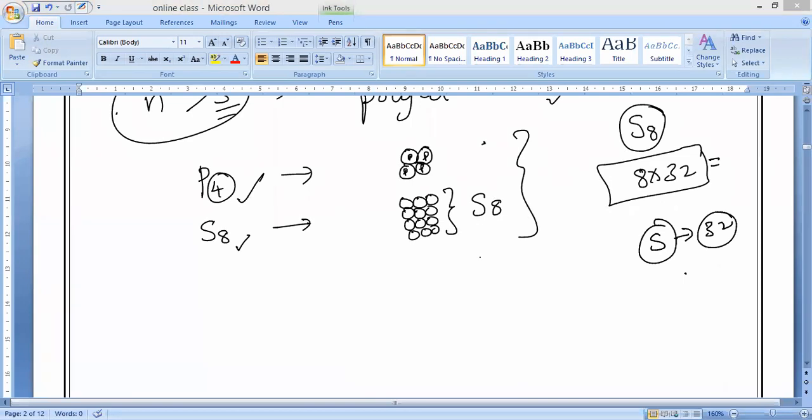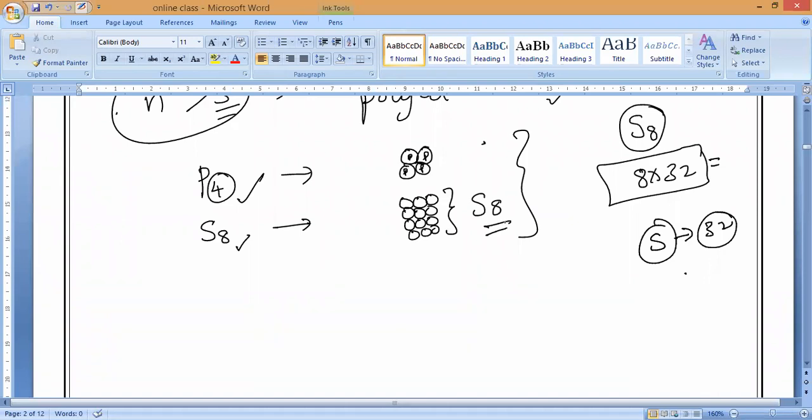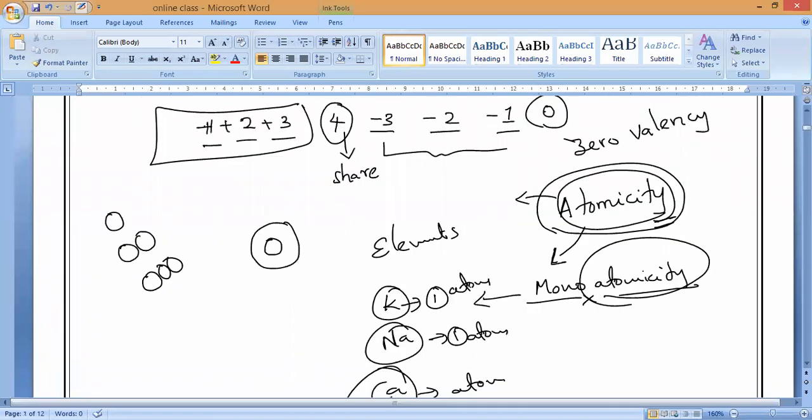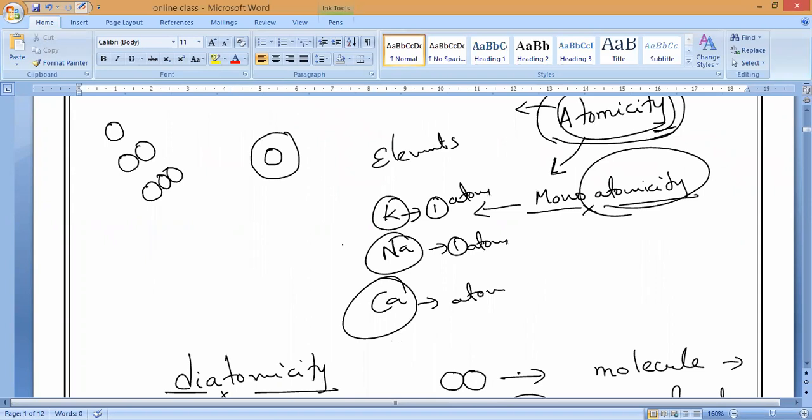Now, this is what you have to understand. What do you mean by atomicity? Simply, the number of atoms forming the molecule of any element is known as atomicity. If a single atom itself forms it, it is monoatomicity. If two atoms form the molecule, it is diatomicity.